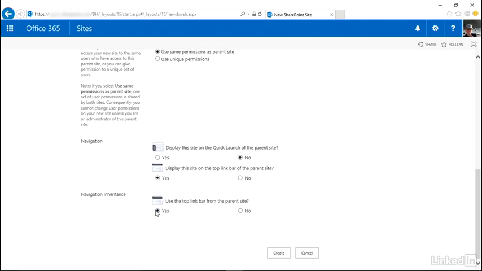And if I choose yes, then I'm going to get that link bar, and I'm also displaying this site on the top link bar of the parent site. So it will be in both places. Notice that the default is no. I'm going to leave all of the defaults for right now. We can modify this later when we look at navigation, but it's important to notice what the offer here is. And if your organization says that subsites are always displayed on the quick launch, you would fix that here because you know that's the standard.